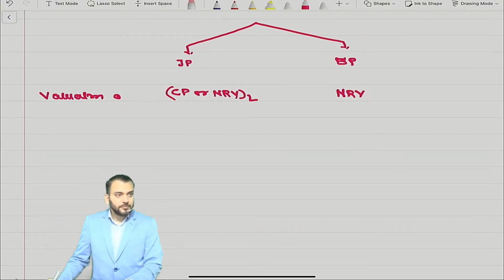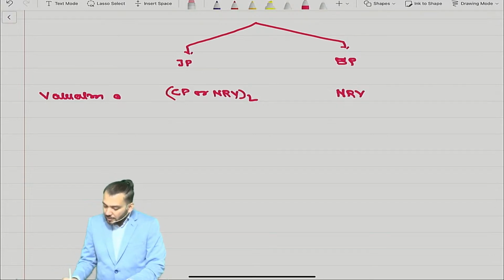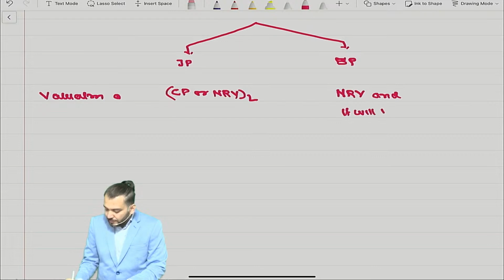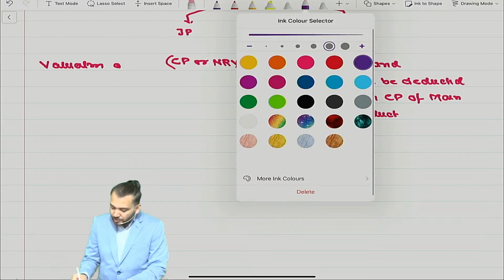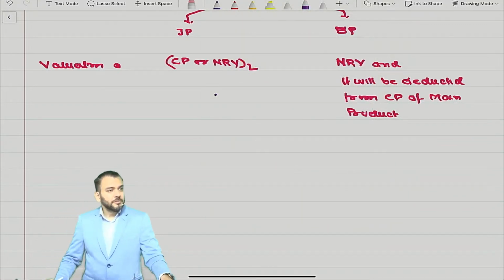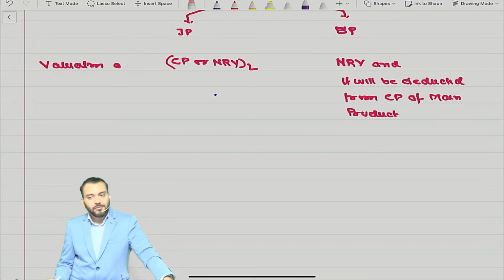Have you understood? And it will be deducted from the cost price of the main product. Have you understood this point? Any doubt?